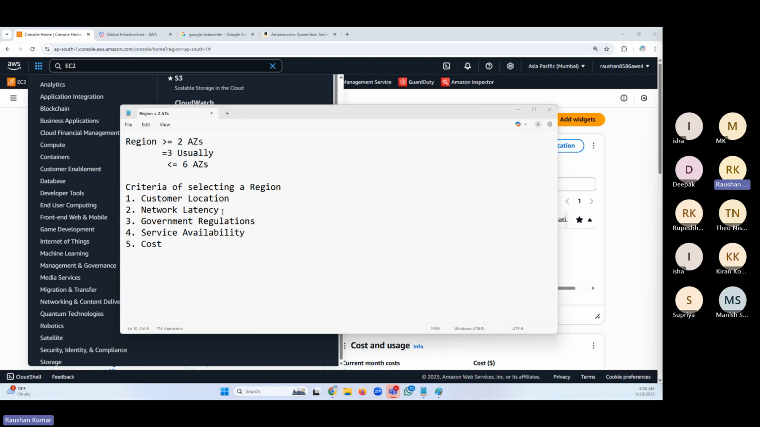The first three are mostly the decision makers. Service availability, mostly services are available, but it could play a role because there are so many services which are not available in all the regions. And the cost. Don't think that if you create a server in Mumbai versus a server in the US, it's going to be the same. No, it always varies with demand and supply. There could be a 10-20 cents difference. It will not be a huge difference, but if you're talking about a lot of servers, it could make a difference. So these five factors, friends, right?